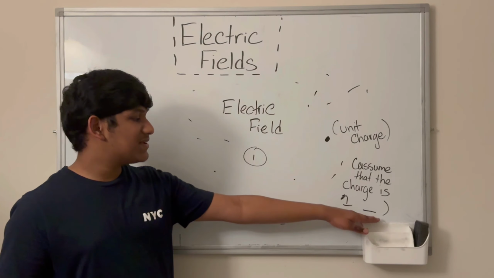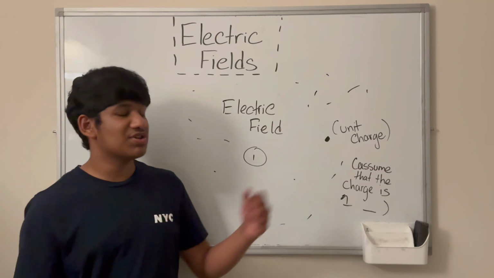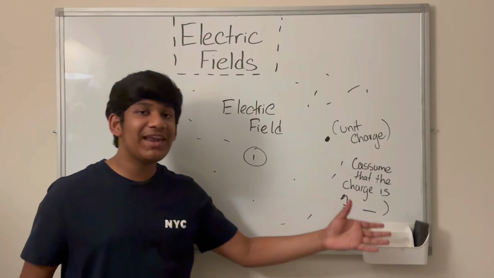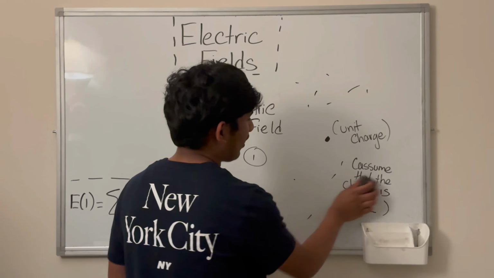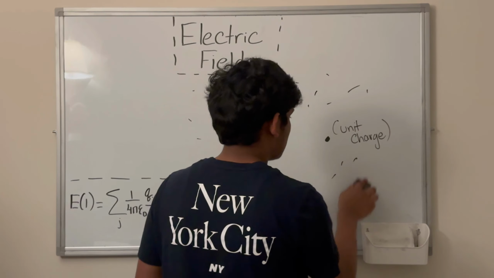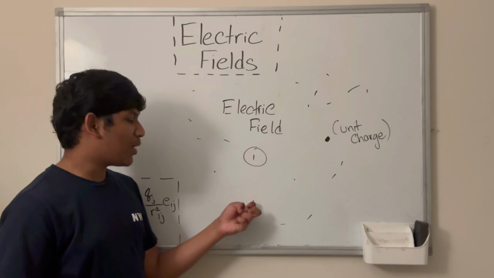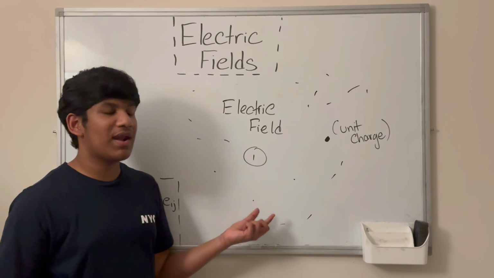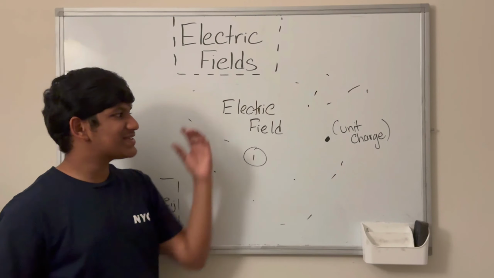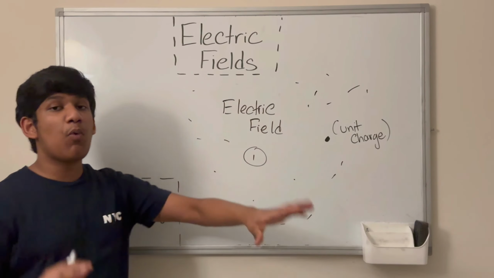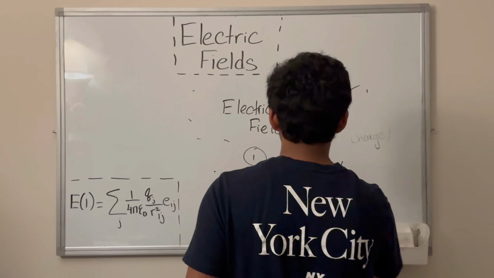Now, for our purposes in this section, we're not going to be discussing the unit. We can make a lot of other videos about that unit itself, but we're not going to be defining or talking about the unit because that'll just make things more complicated in this video. Okay, so if we assume that there's a unit charge at this point, then we can consider the force on this point exerted by particle 1. And that's the force assigned to this point. And we can do that to all these other points and get an electric field described at every point in all of space. So that's precisely what an electric field is.